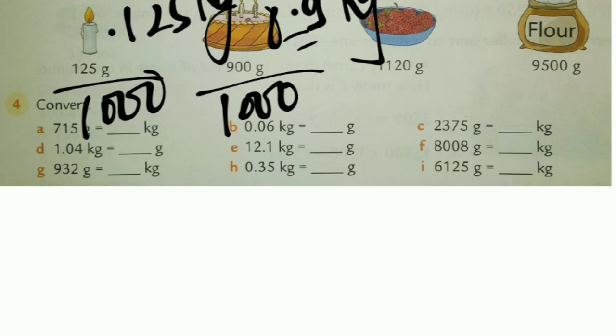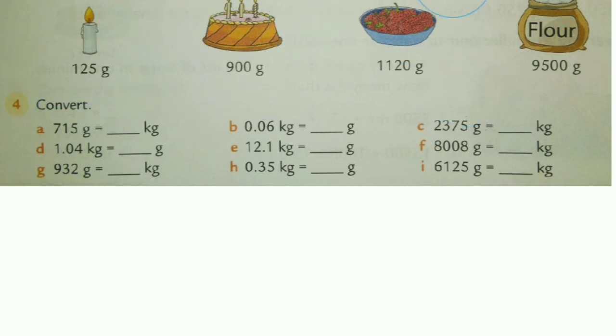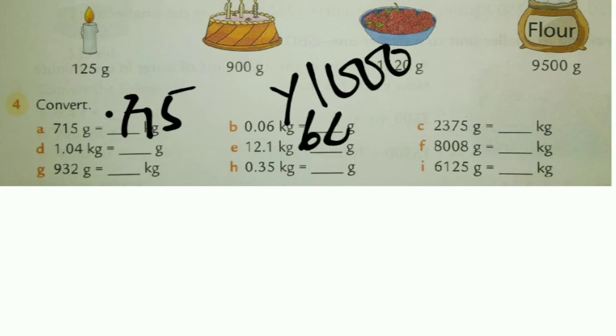Question number 4. In question number 4, convert. Okay, so gram to kg, it means divide. So divided by 1000, so answer will come 0.175. Kg convert in gram, it means we have to do multiply. How we will do multiply? So in this one we will do multiply by 1000, so we will get 60 answer. Next one is kg. Kg will come in the thousand place. Ones, tens, hundred, thousand. So that will come 2.375. Like this we have to do, and remaining question do it yourself.